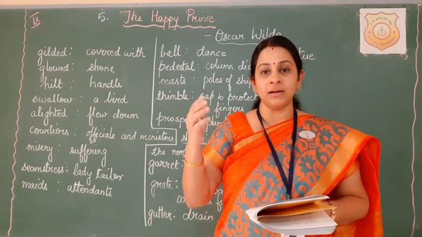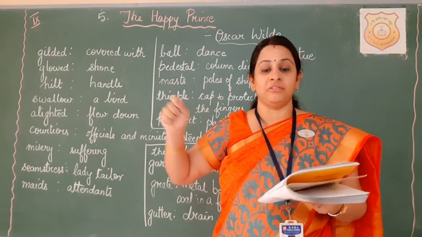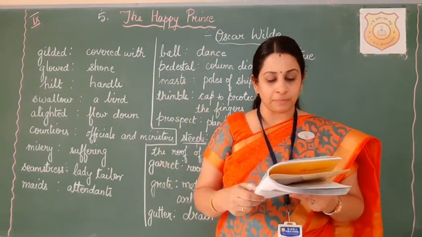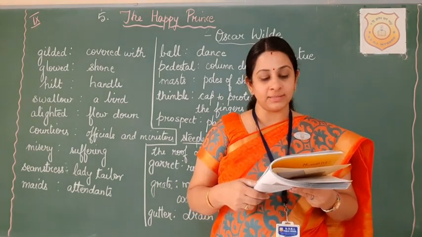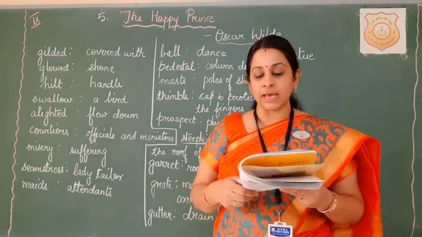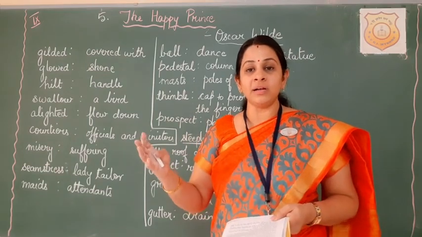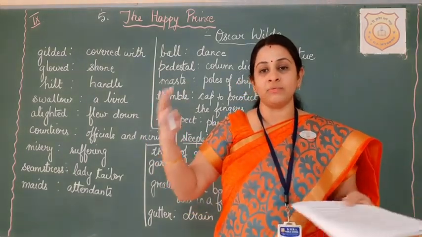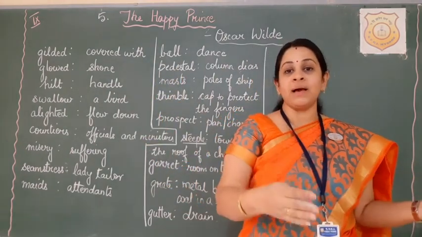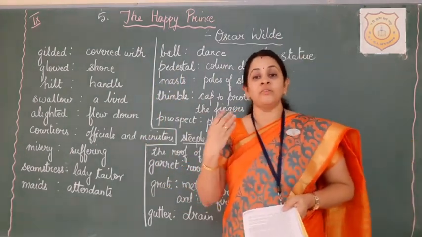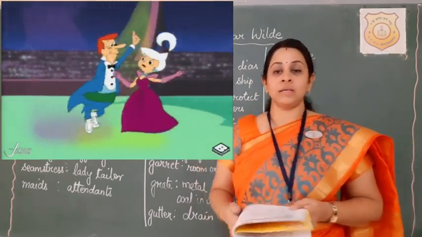So angels are the messengers of God. And sculptured means they were carved to that shape. He passed by the palace and heard the sounds of dancing. A beautiful girl came out on the balcony with her lover. Usually a ball dance is done by the husband and wife or the lovers or the royal people. So in the palace, the sounds of this ball were heard by the swallow as he flew past the palace.